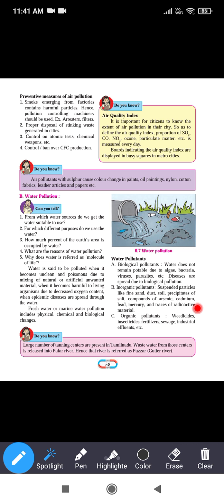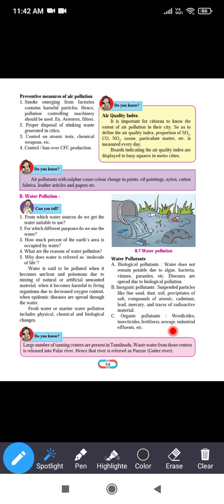Now organic pollutant. When organic material is added in excess amount in the water, those pollutants are called organic pollutants. It includes weedicides, which are chemicals used to kill the weeds that grow along with crop plants. Insecticides are used to kill insects. Fertilizers are added to obtain a good yield.